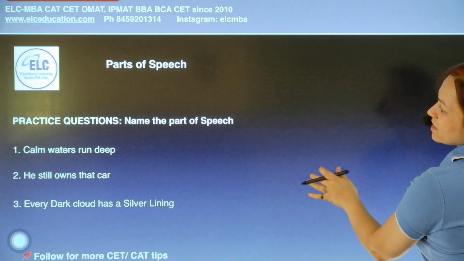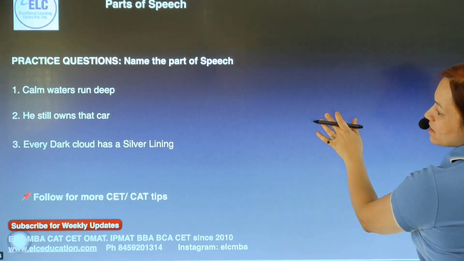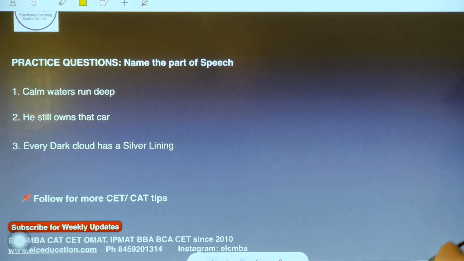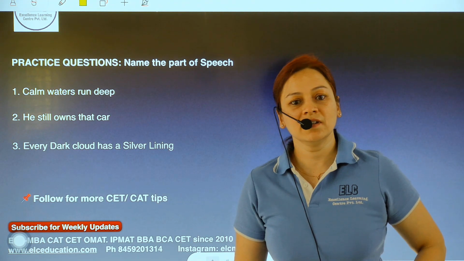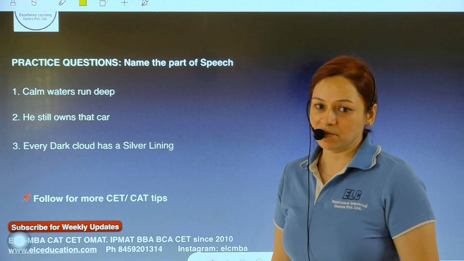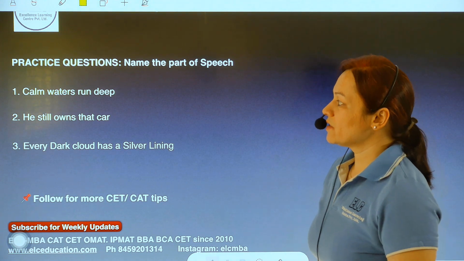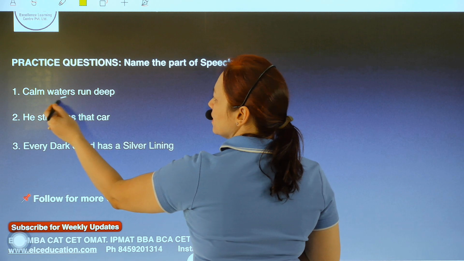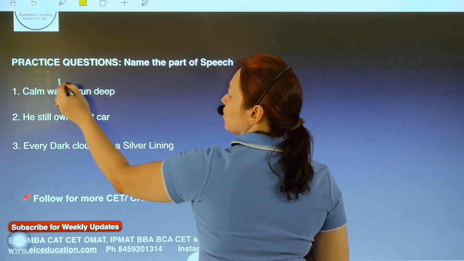Here comes a small exercise, some practice questions to quickly run through and understand if you have understood the concepts of the five different parts: noun, pronoun, adverb, adjective, and verb. Calm waters run deep. Now, what question do you ask? How are the waters? They are calm. So, water is a noun.